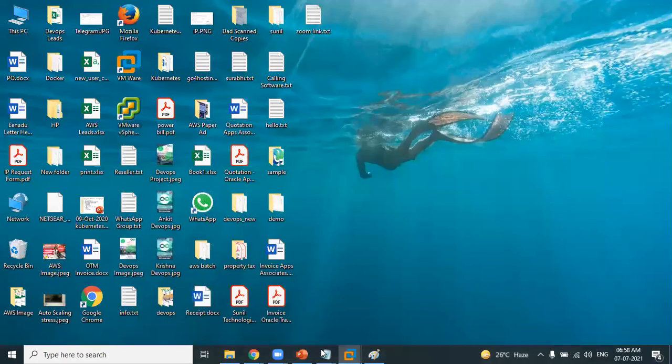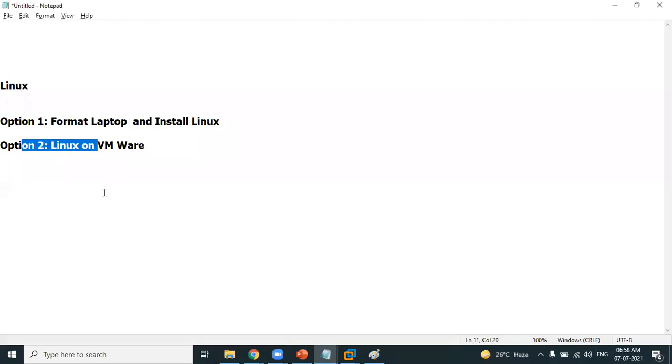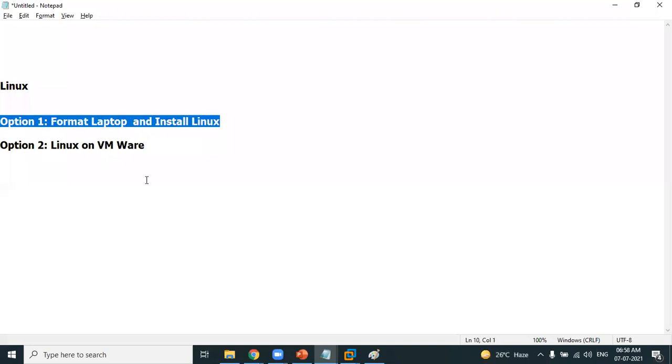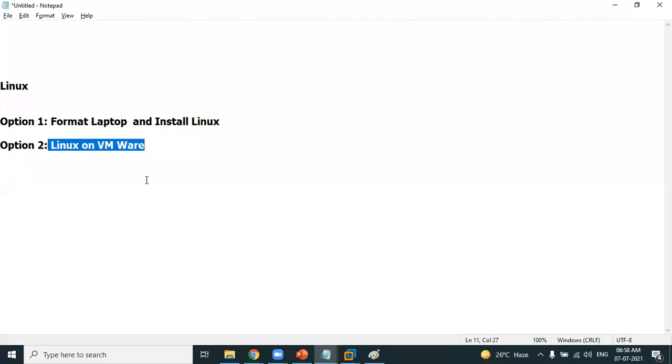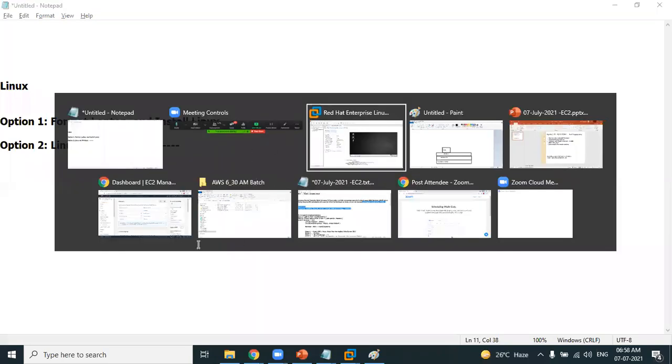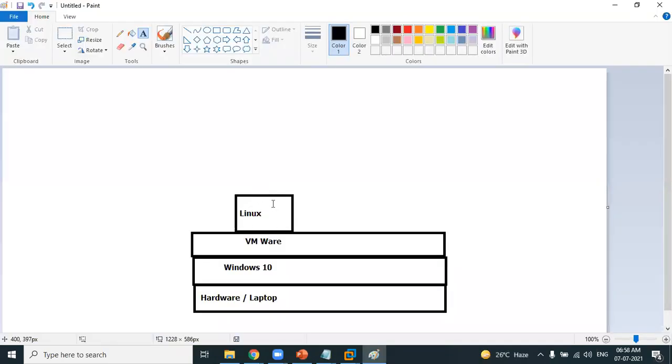Clear? Now, obviously, the second option is much better than formatting the laptop. I can have the advantage of a Linux machine running on VMware. The second option is much better, isn't it? Yeah, completely agreed. Next, let's continue our discussion. Whenever you run this kind of virtual machine, the actual machine is Windows 10. This is called virtualization. This Linux machine is a virtual machine.